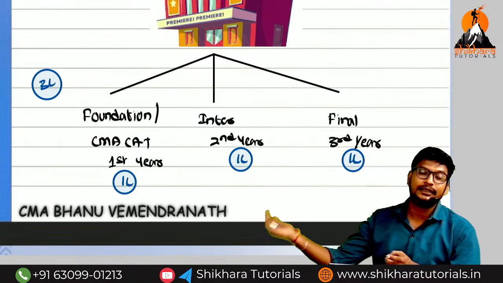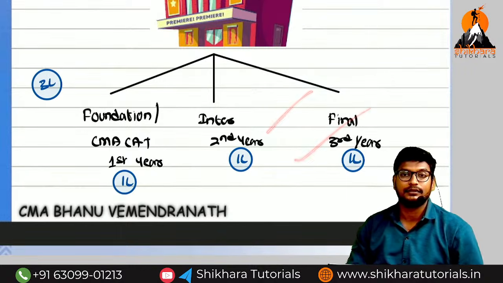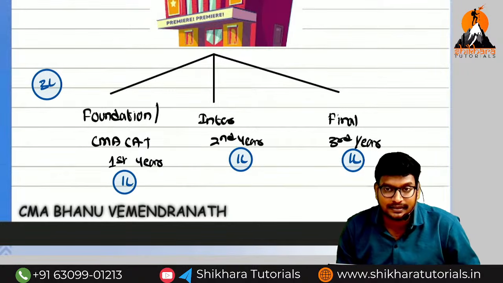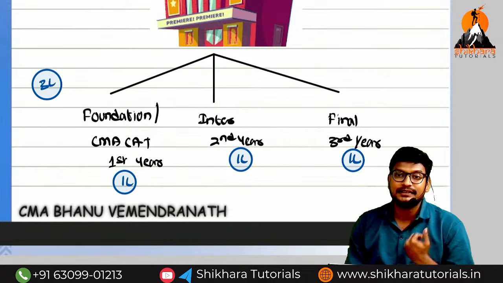What is the meaning of this 2 lakhs? Income received in advance. We have received the income, but we have not provided the service. It is called a liability. Obligation to provide the service is called a liability. Are you getting the point? For that reason, income received in advance is a liability.